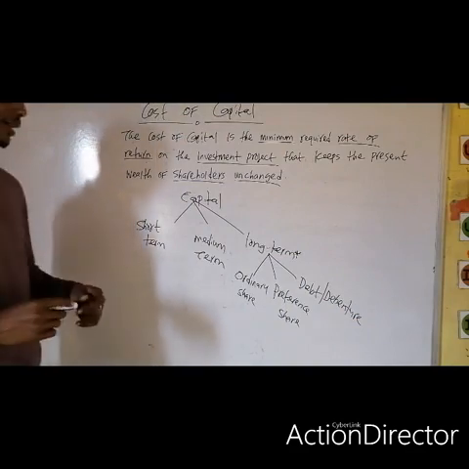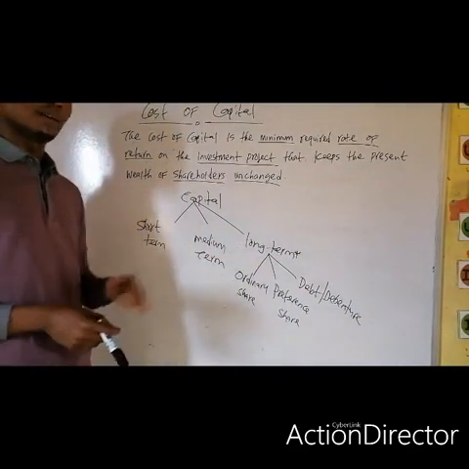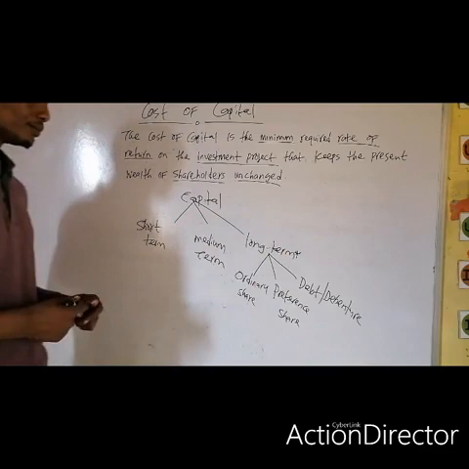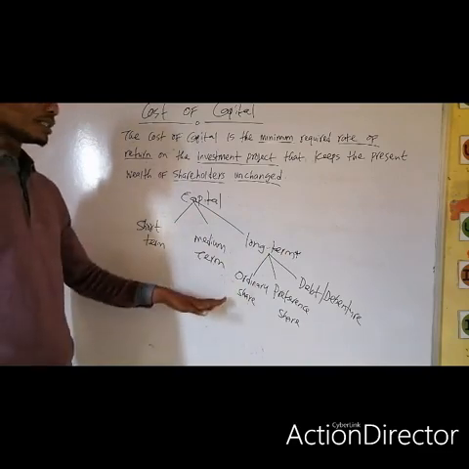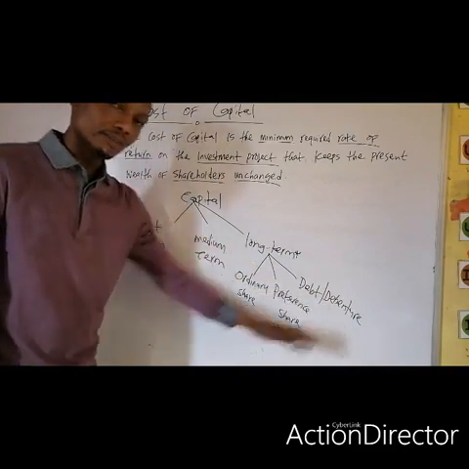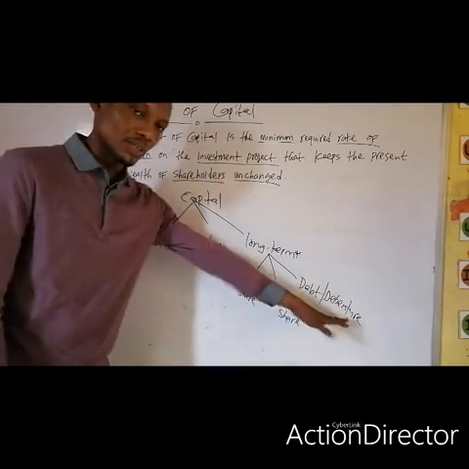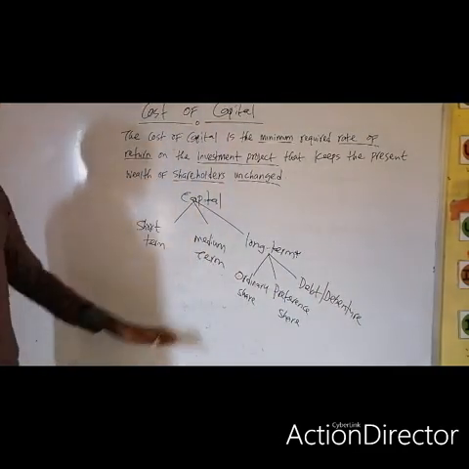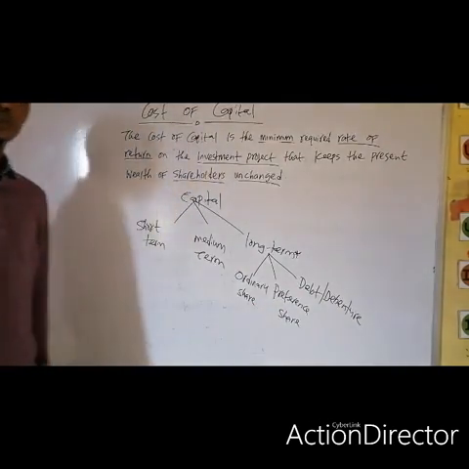These are the major categorization of long-term capital. We say we have ordinary shares, we have preference shares, and we have debt, which is what we call debenture. All these are long-term source of capital.